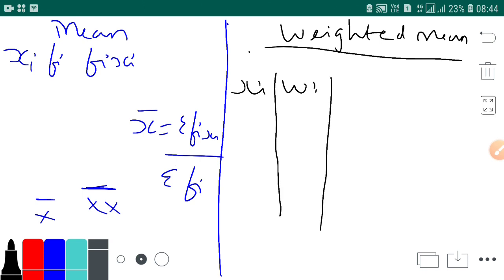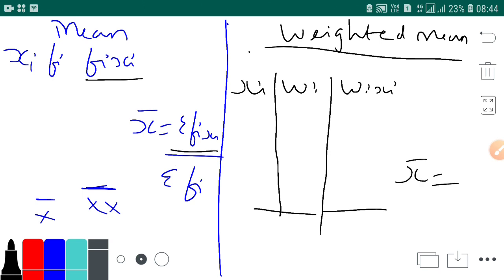So in this question, frequency will not be given, but weight will be given in place of frequency. So there will be xi and there will be wi. Now you have to do the same procedure. In fi xi, we were finding fi xi, here we will find wi xi. And you can see the formula is also the same. Sir, how the same? Here we were finding fi xi.